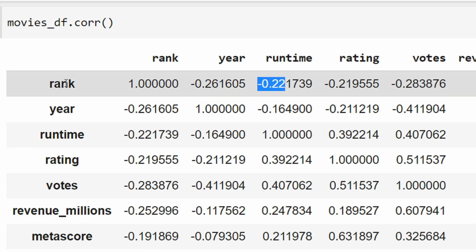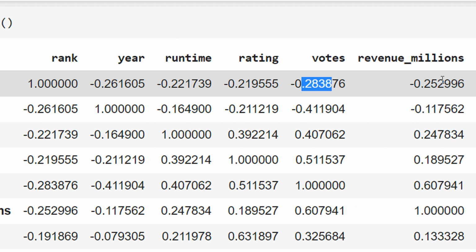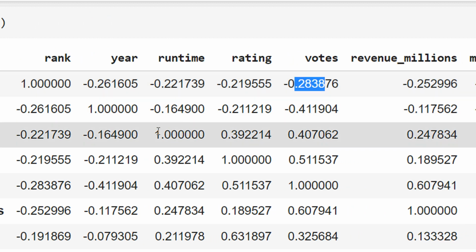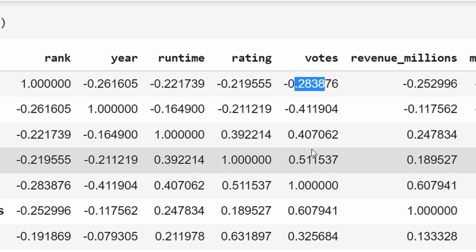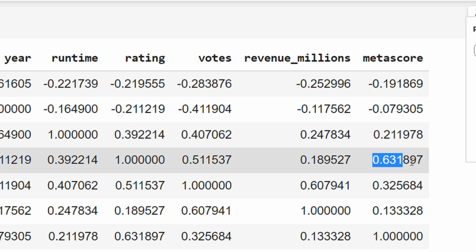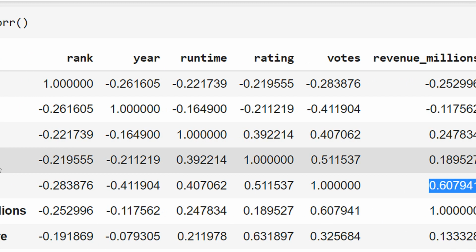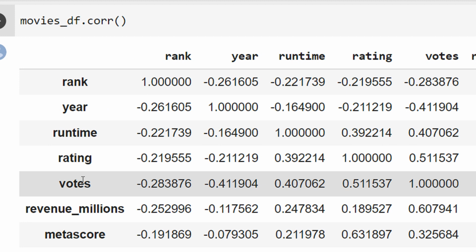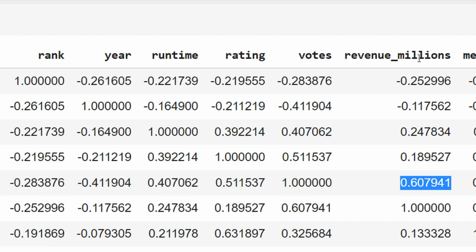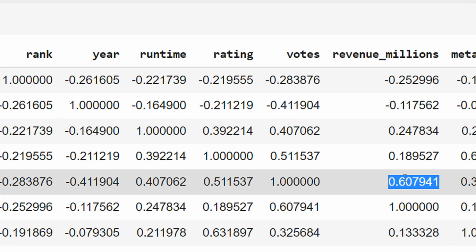So let us see some interesting correlations. In this case, I am getting a good correlation for rating and metascore. So these are highly correlated. Again, you can see votes and revenue in millions. That means movies which have higher votes usually may earn more. We can see there is a slight correlation here. Same for this, of course, this is the same value only. Again, you can see metascore and rating that we have already seen.